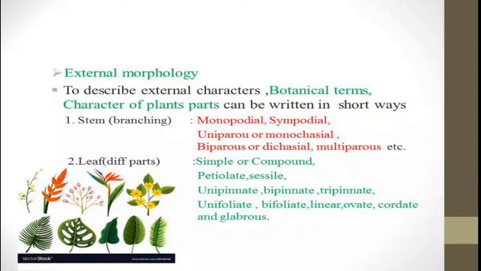Here glabrous and tomentose are known on the basis of the surface of the leaves, whether the surface is smooth or hairy.